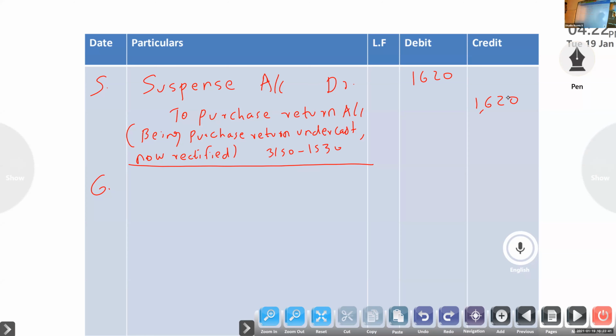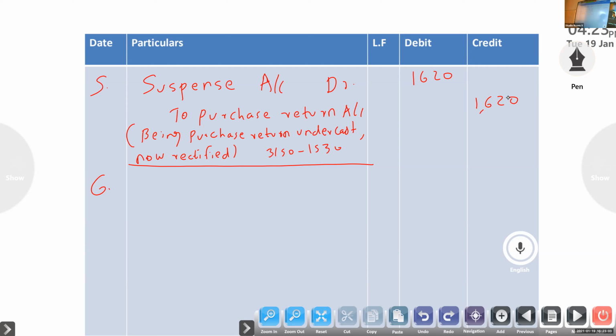So here you look at cash paid to Shweta, rupees 7,500, debited to Angida by rupees 7,000. So here it is an error of principle only. But one thing you have to remember, the amount has a little difference.